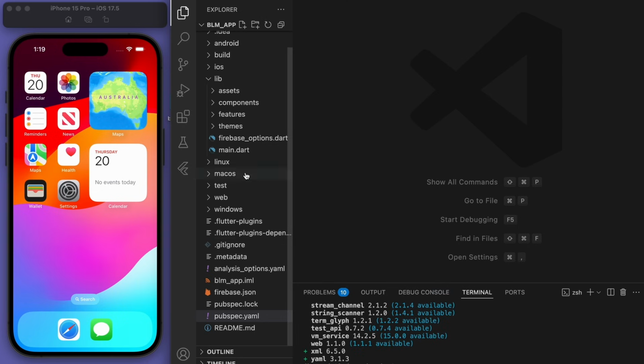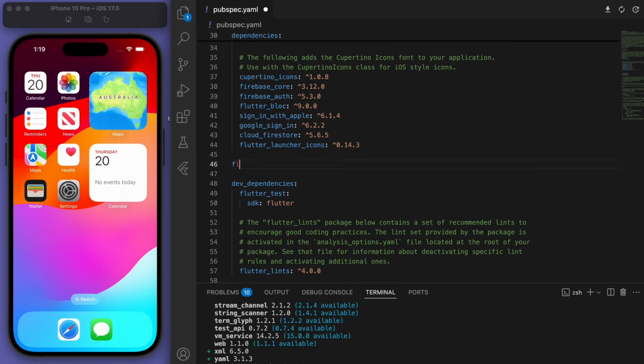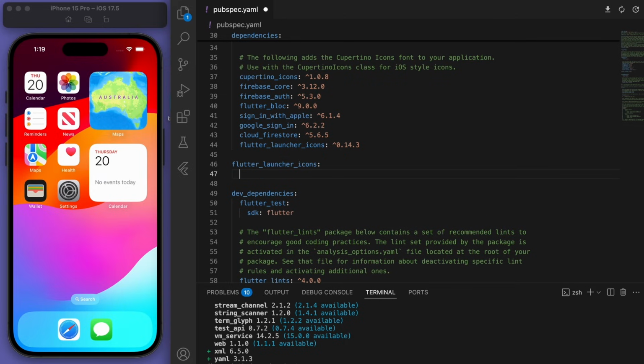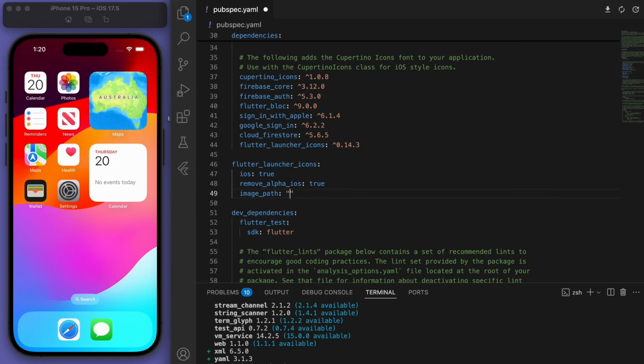And then go to your pubspec.yaml, and you can see there it is. Now let's specify some certain things. So let's say iOS is true. And then there's this remove alpha iOS thing that we have to say true. So I'm just going to remove this. This is just one of the more recent updates. You can make your icon dynamically change. But I'm just going to say remove that part. And then the image path is the most important thing. So save that.